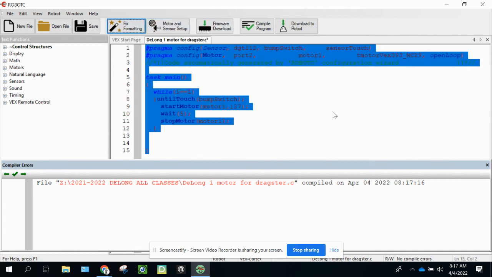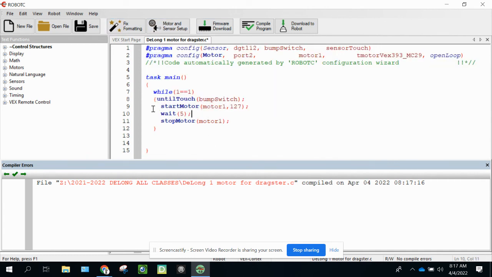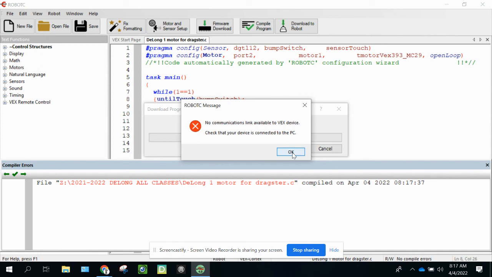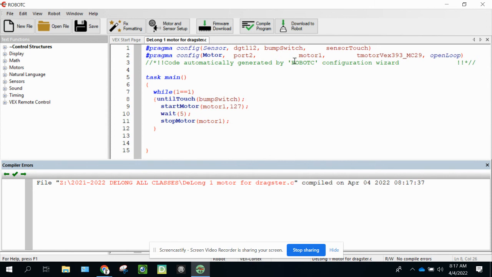And then I hit fix formatting, and it sets it up for me, showing which curly bracket goes with which curly bracket. So compile program, and I want to save it since I've been playing around with it. You can hit save here, or you can go to file and save. And then last but not least, you want to click download the robot, except I don't have an orange cord in right now. But once you do that, you're going to get it downloading. And once it's downloaded, a window comes up that you have to click start. And once you click start, you're going to turn your Cortex off and on, unplug the orange cord from your Cortex, and then see if your program works.